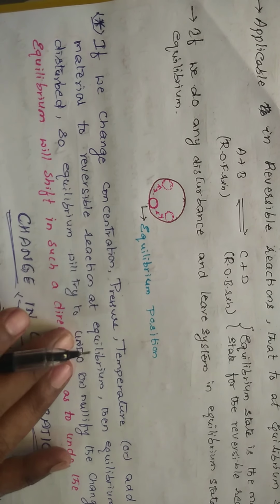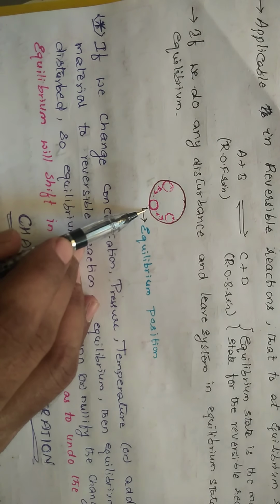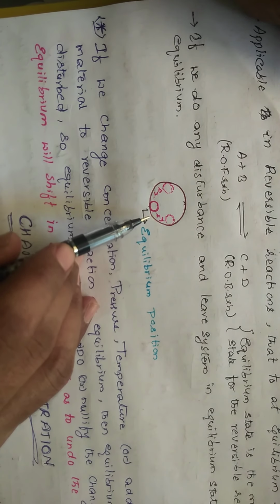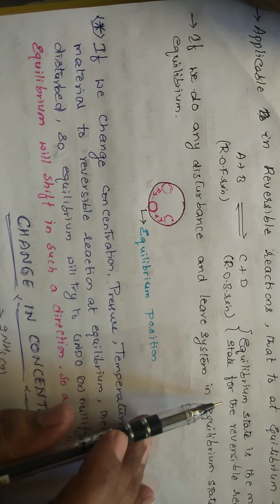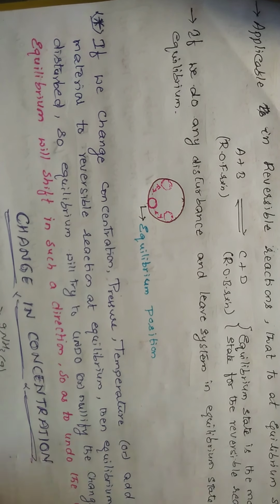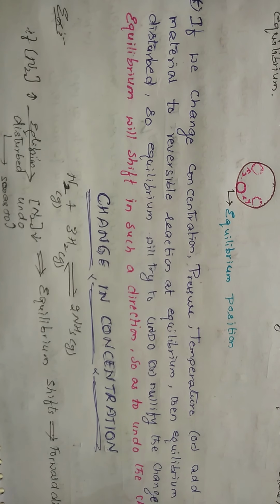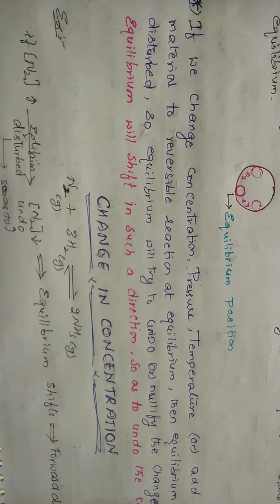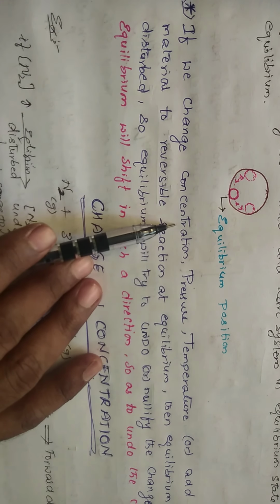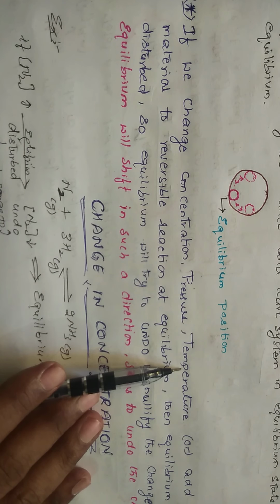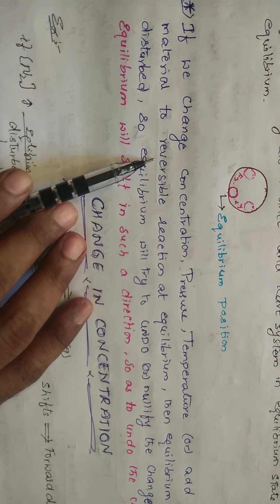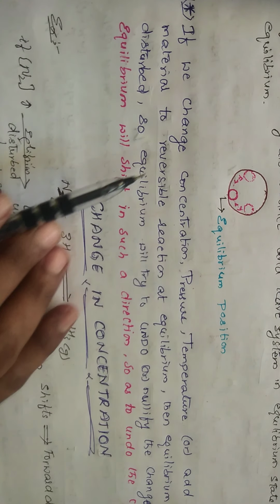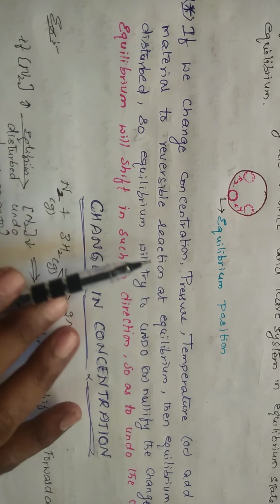So for any system which is in equilibrium, if you disturb the equilibrium state, what happens? It tries to retain its equilibrium state back again. So that is what he is telling. Equilibrium state is the most stable state for the reversible reaction, so that it tries to retain the equilibrium state. So there are many factors by which we can disturb the equilibrium state. Among them, if we change the concentration or pressure or temperature, or by adding some inert material like helium, neon, argon, these are the inert materials like gold, platinum. If you add them, the equilibrium is disturbed.